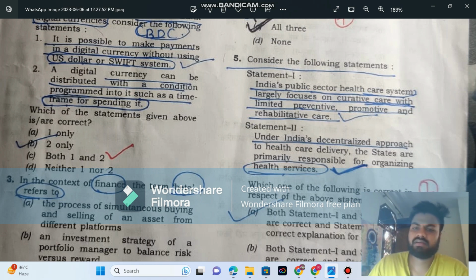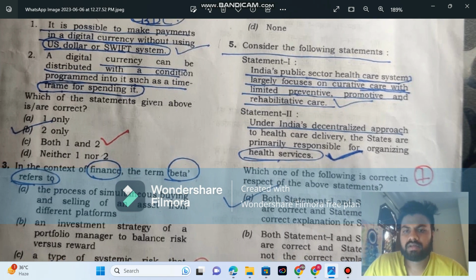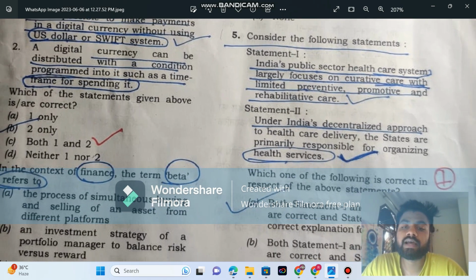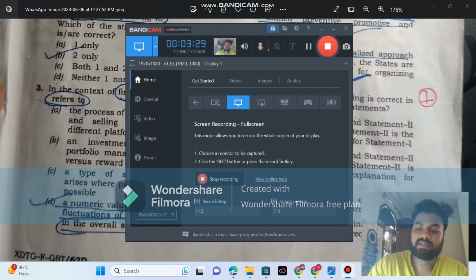So that is correct. And the second option, under India's decentralized approach to healthcare delivery, the states are primarily responsible because health is a state subject.